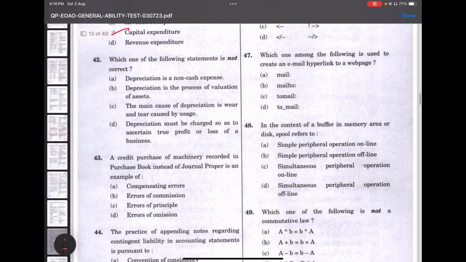So the next question, which one of the following is not correct? Depreciation is a non-cash expense. It is right. Depreciation is the process of valuation of assets. No, it is the allocation of cost. It is a process of allocation of cost. So this is a wrong statement. The main cost of depreciation is wear and tear cost per usage. This everybody would know. The depreciation must be charged so as to ascertain true profit or loss of the business. Yes, this is also true. The answer is 42, option B.